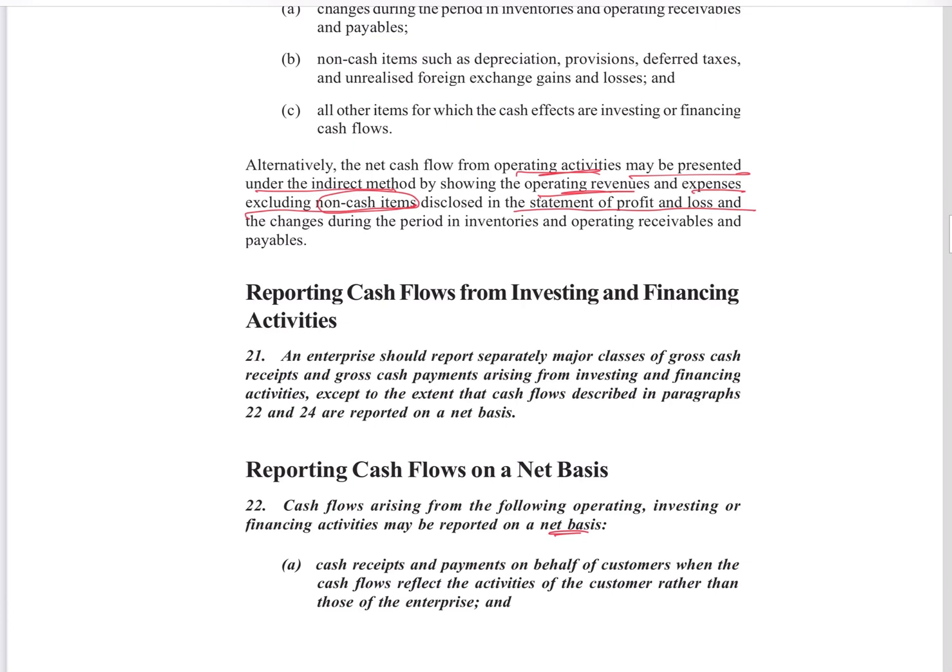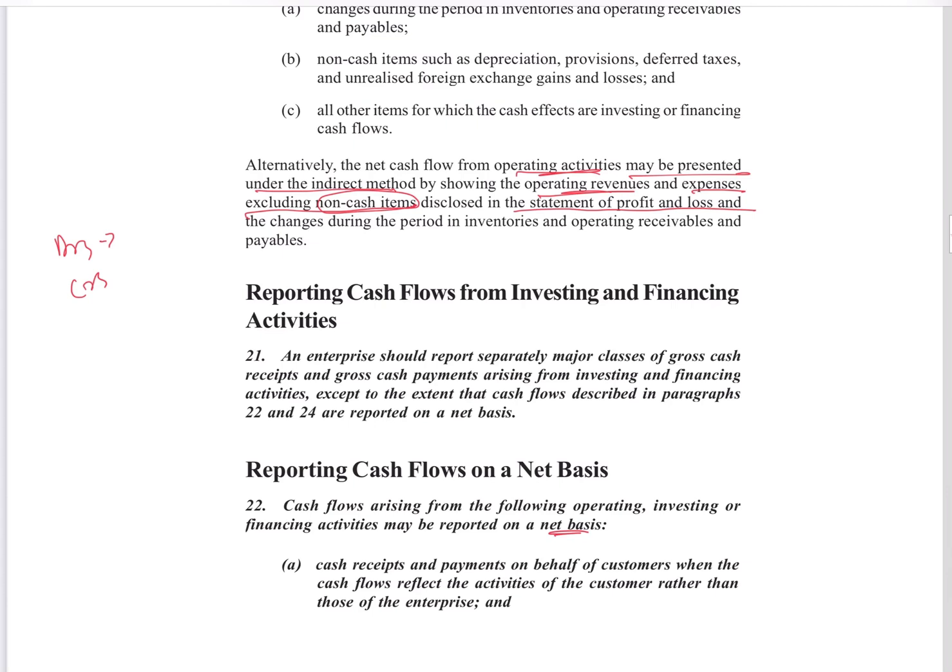In the direct method, in simple words, you will pick up all the ledgers, like debtors and creditors, which are your major cash movement, cash receipts or cash payments, whatever it is, and you will take the amounts which are received and paid, and that will be reflected in your cash flow from operating activities.